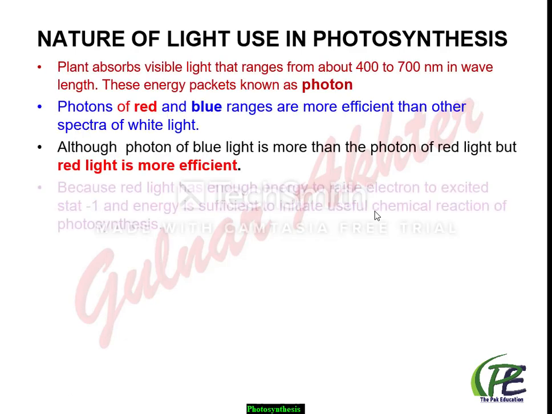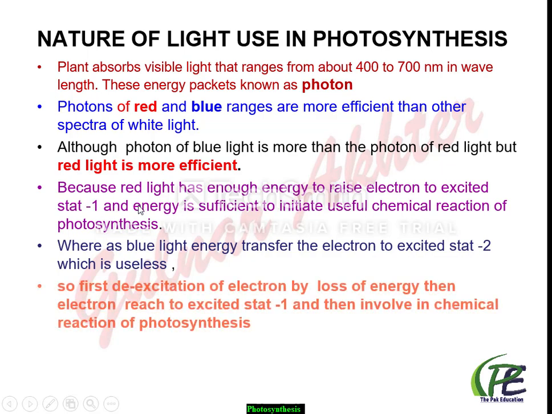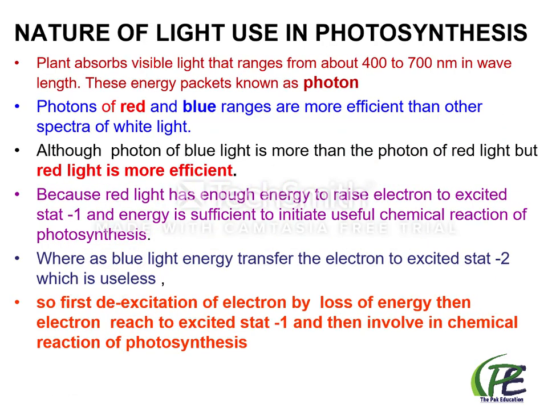Because, as we have discussed in the previous lecture, the function of light is to excite the electron. Here the red light energy is enough. Through this energy, electron transfers to the excited state number 1, and here these electrons directly get involved in the useful reaction.